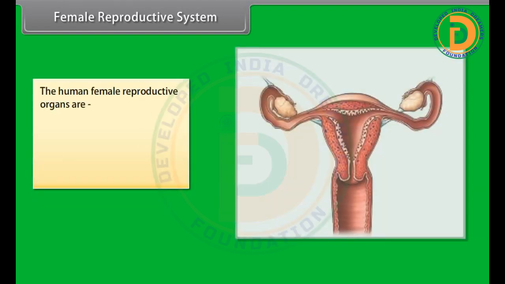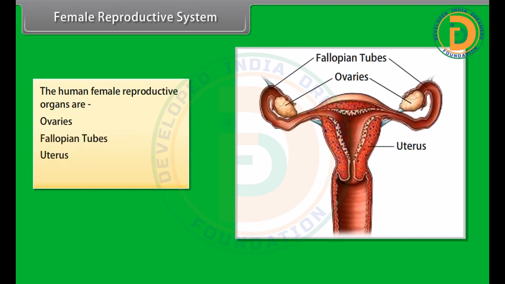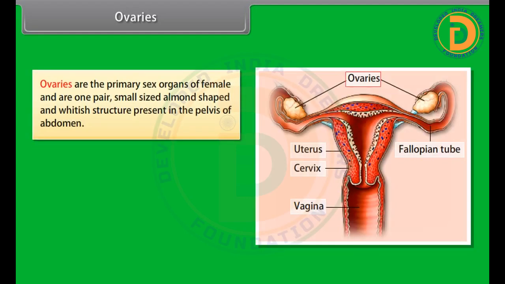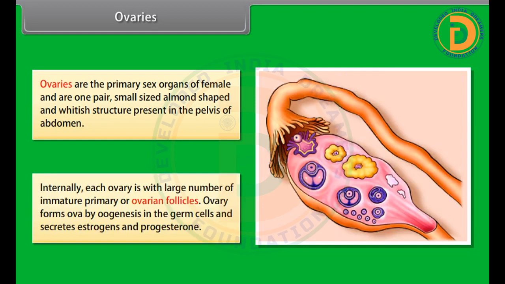The human female reproductive organs are ovaries, fallopian tubes, uterus, vagina. Ovaries. Ovaries are the primary sex organs of female and are one pair, small-sized, almond-shaped and whitish structures present in the pelvis of abdomen. Internally, each ovary is with a large number of immature primary or ovarian follicles. Ovary forms ova by oogenesis in the germ cells and secretes estrogens and progesterone.